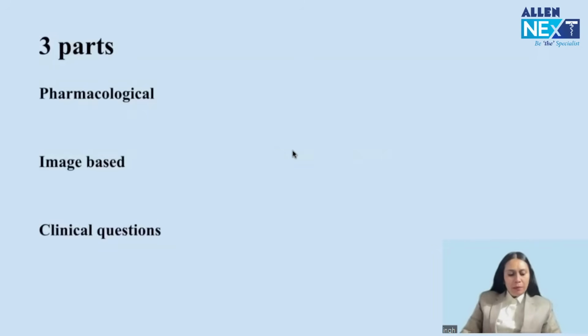I have divided my lecture into three important parts. What I see for the questions of anesthesiology, there are three important types of questions asked. One are the questions which are pharma-based, drug-based. Second are the image-based questions, and third is the clinical questions. For most of the topics, I have divided it like that only: pharmacological questions, image-based questions, and clinical questions.